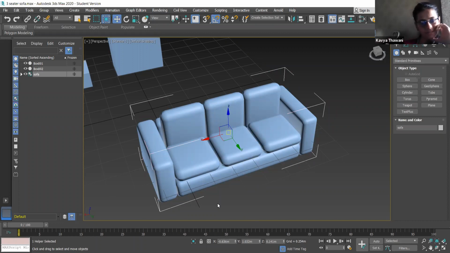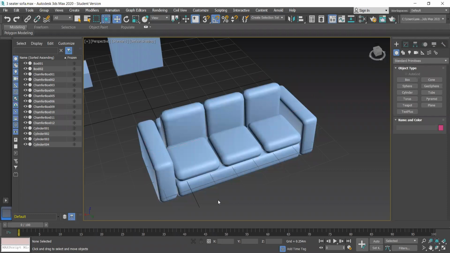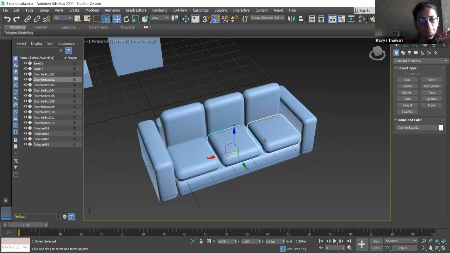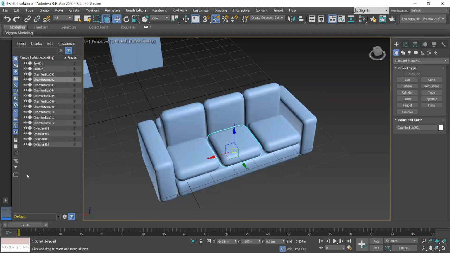Now press delete on your keyboard. Yes. And even this is ungrouping your object, so you don't have to go here again and ungroup it. You can directly delete that group also.